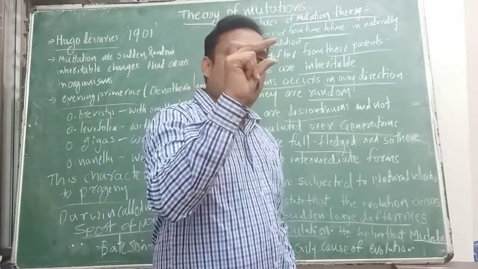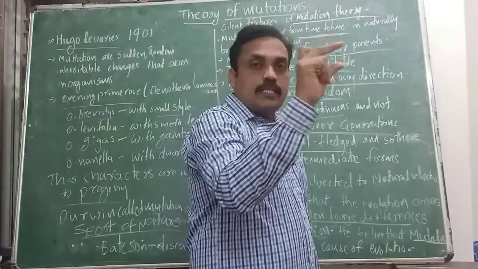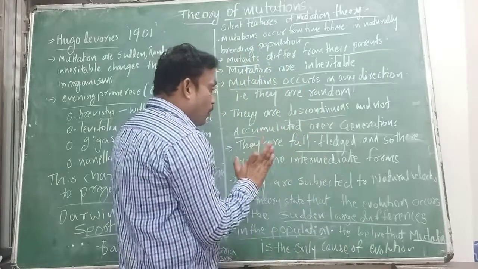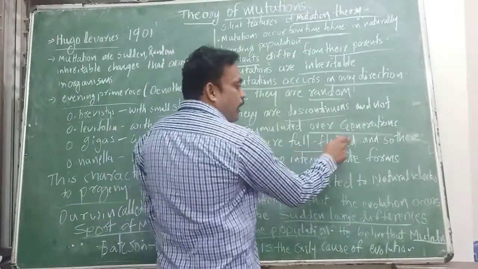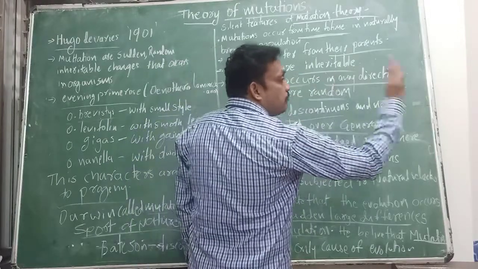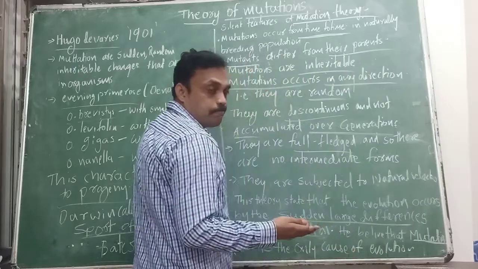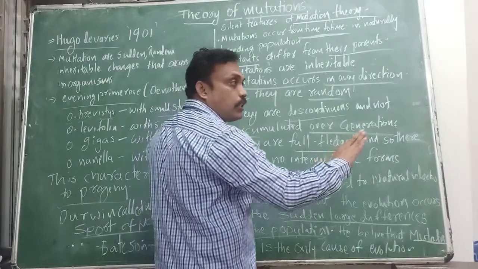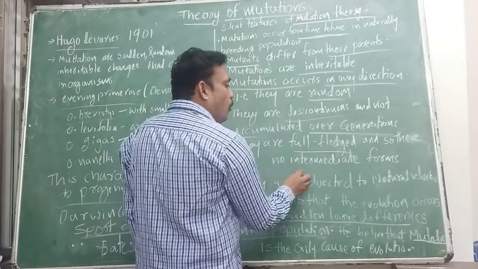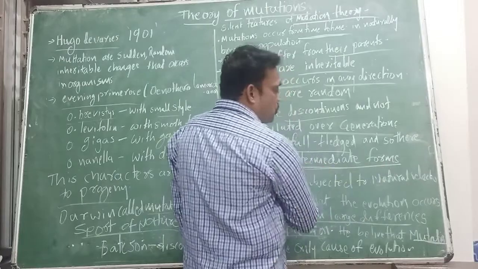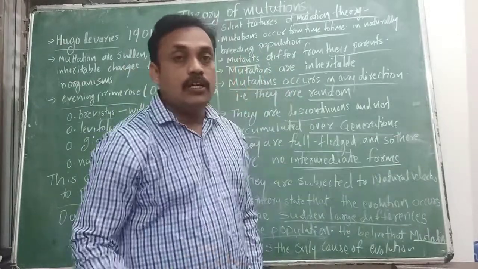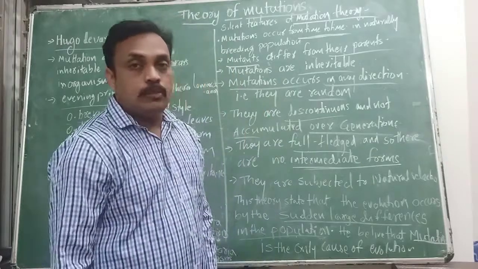No intermediate means the mutant progeny is not smaller in size; it is also 5 centimeters only. Whatever mutation occurs is inherited by the next generation in full. So there are no intermediate forms. Mutants are transferred from parent to progeny.